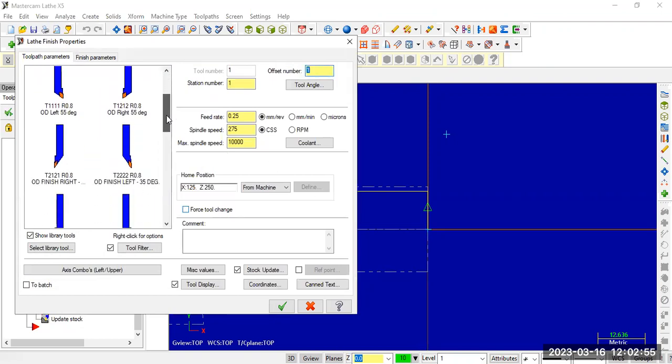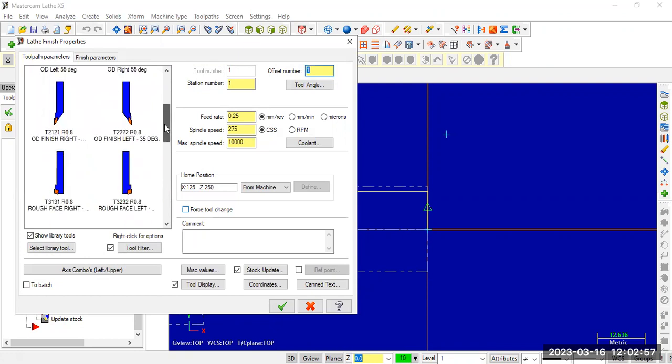Here we need to select the finish right tool. The tool number we need to input according to your tool magazine. Here by default it is taking 21. In your machine it may not be at the 21st place. It may be at the 10th or 11th according to the fixing of the tool. That particular number you need to input here.